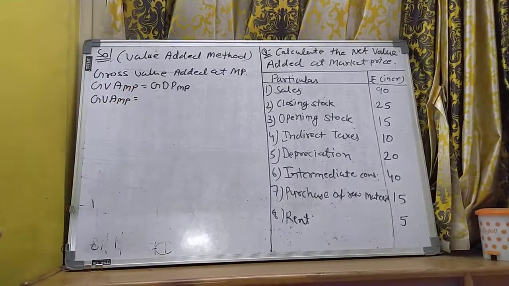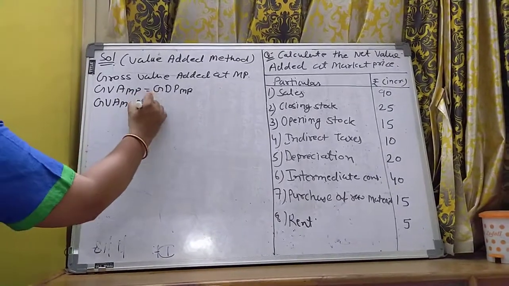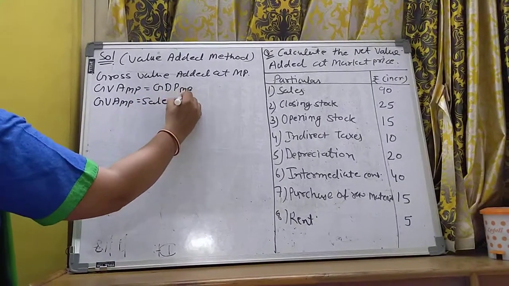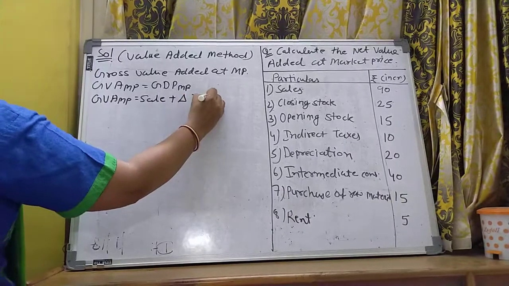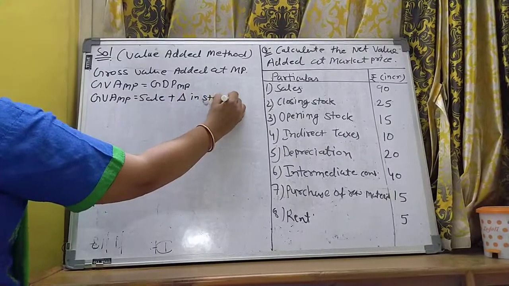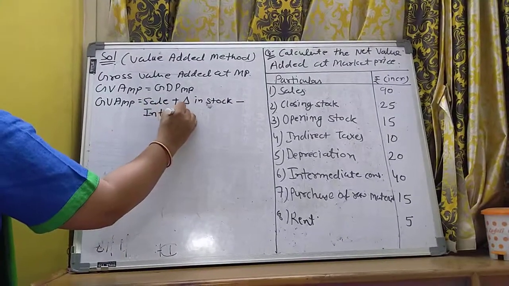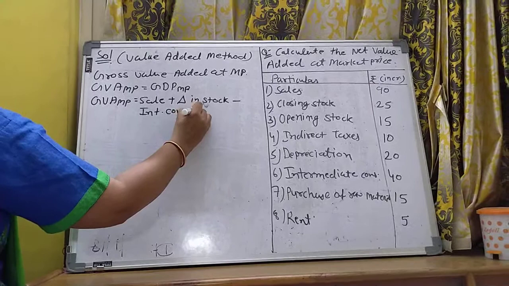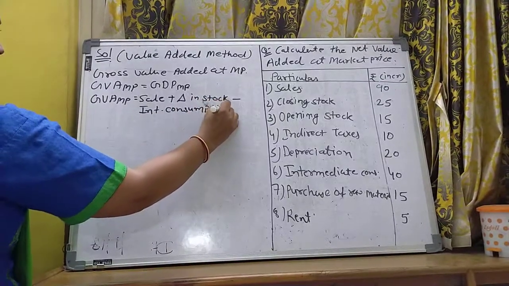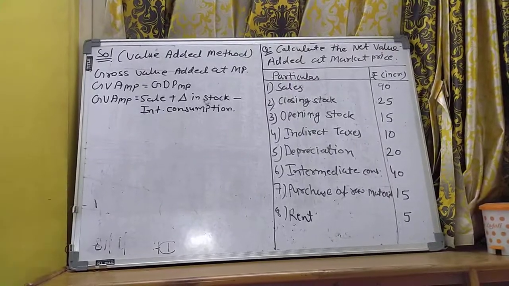So what is the formula of value added method? Sales plus change in stock minus intermediate consumption. Clear? This is the formula of GVAMP.